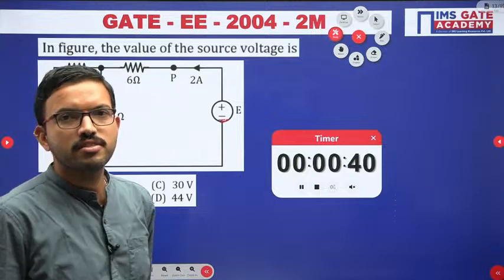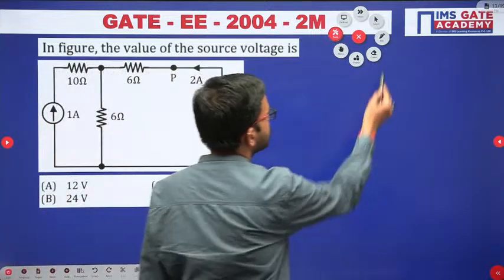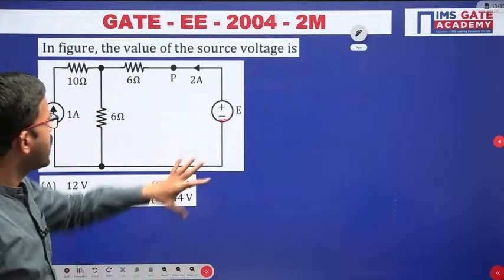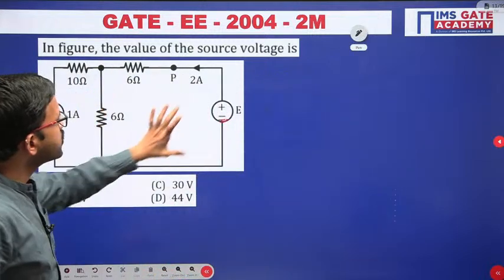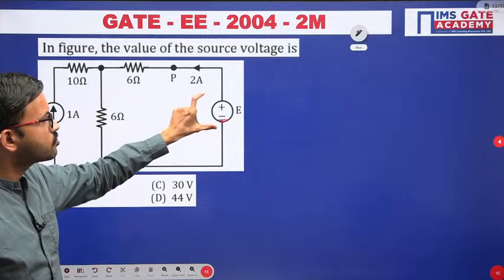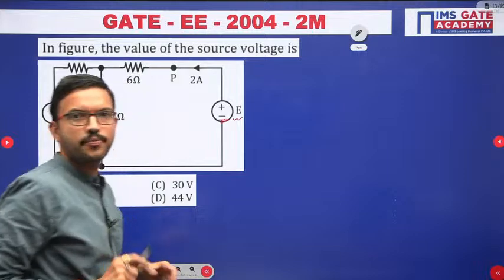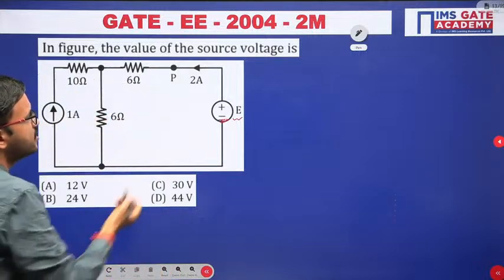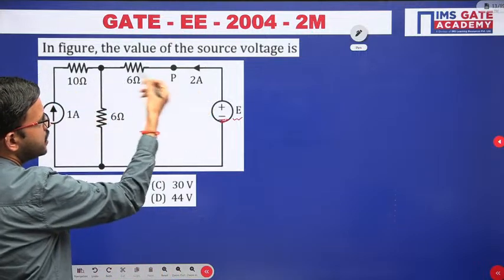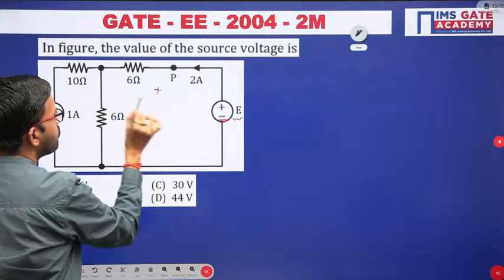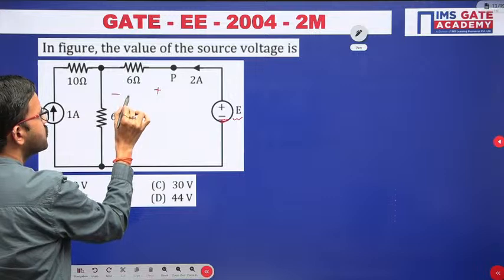Yes, very good Amarjit, very good. So in this question, you have the circuit diagram like this. We have to calculate the value of the source voltage, here the E value. That is the question. So just observe here. You have 2 ampere current flowing like this. So here by using Ohm's law, 2 into 6, that means 12 volt.